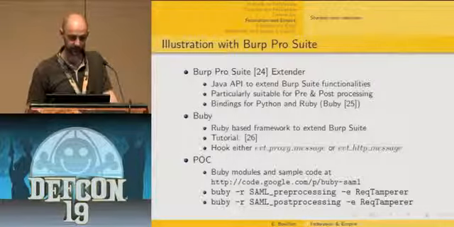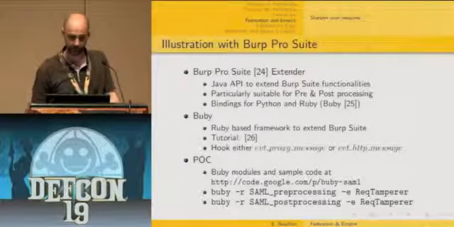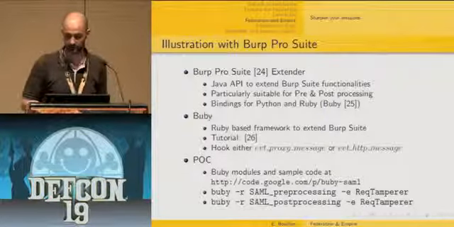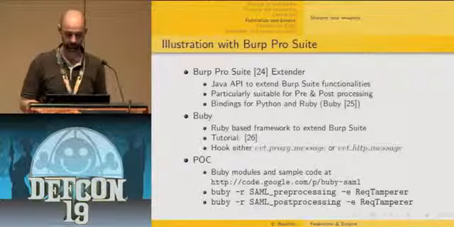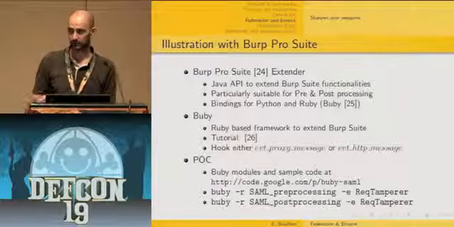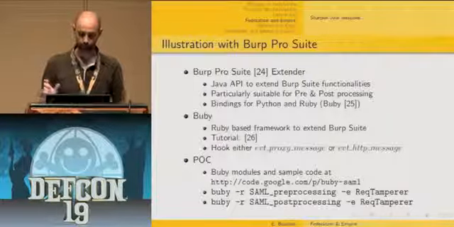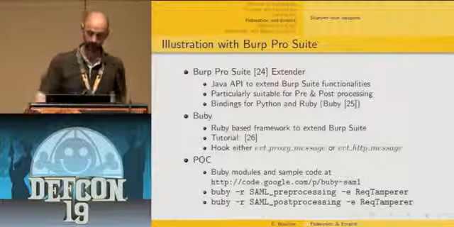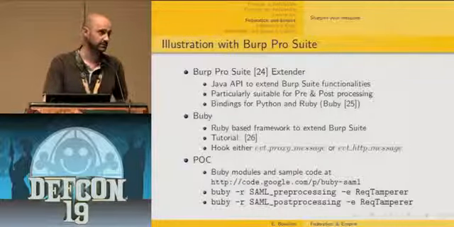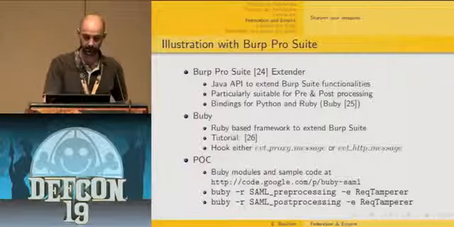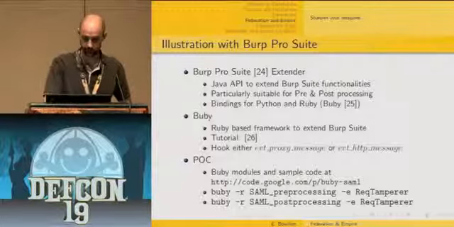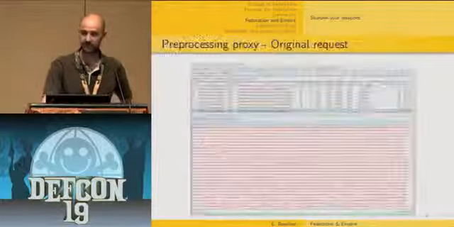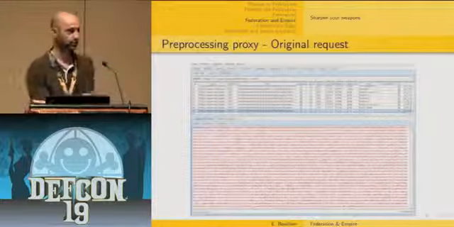So I've been using the Ruby framework to extend Burp Suite, which is called Buby. Recently, a very complete tutorial has been presented and is available on the net. And for this kind of tool, you only need to hook either the event proxy message or the HTTP message. The proof of concept I've been developing is freely available at this URL, and you can use and test it to retrieve all the results that I'm going to present now. I'm not going to discuss the code itself, just show you how it looks.